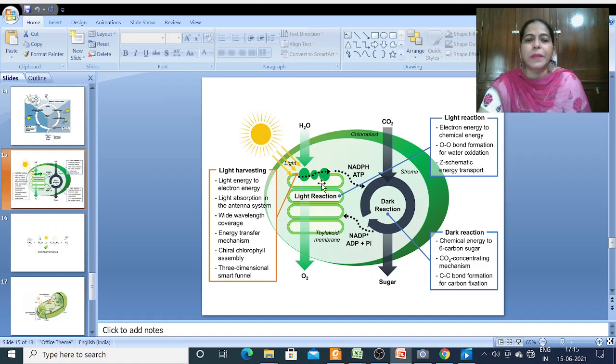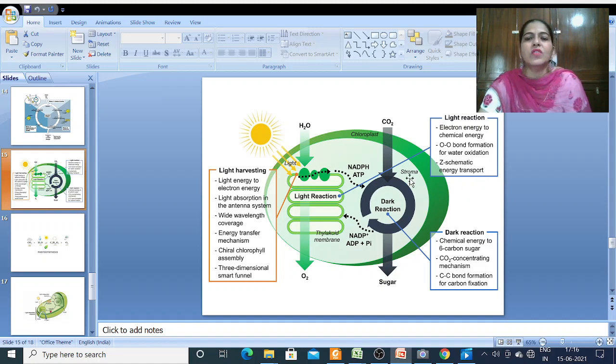the light harvesting complex. Then there is an energy transfer mechanism, and later the electrons move, and in the process NADPH and ATP are formed. Electron energy is converted into chemical energy in the form of NADPH and ATP. Through water oxidation, you get oxygen. The schematic of energy transport we have already done in the previous lecture.